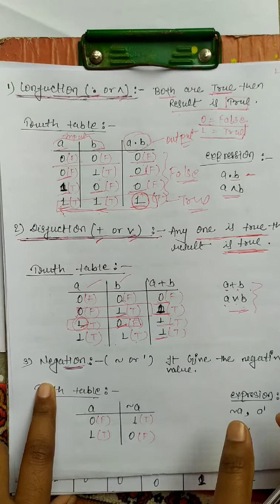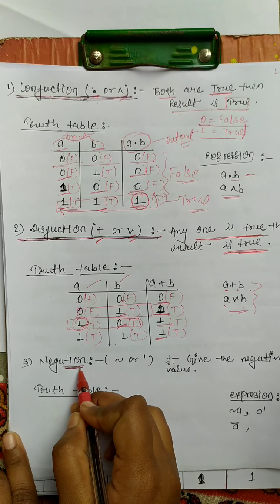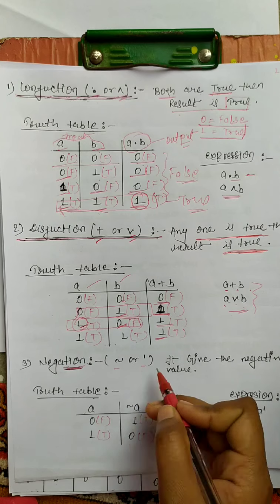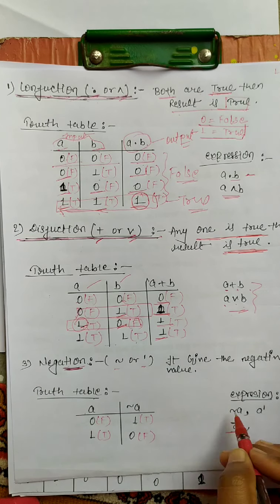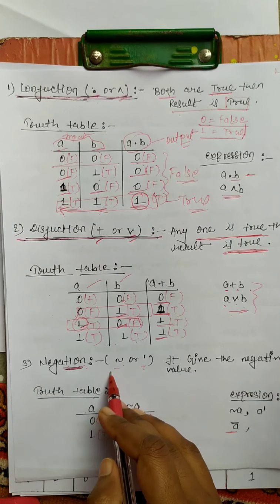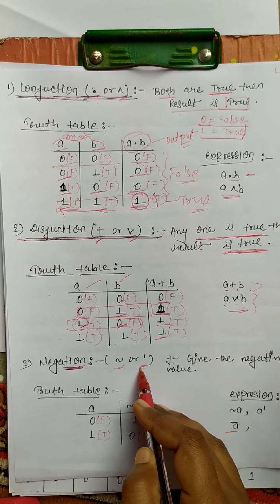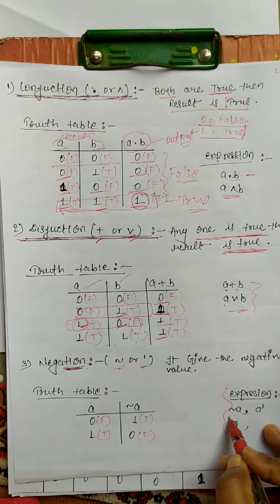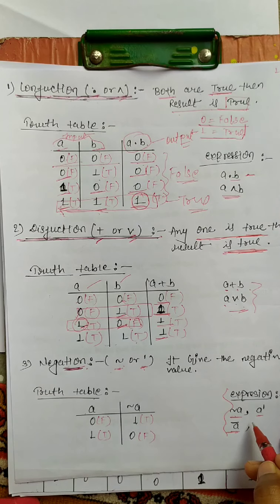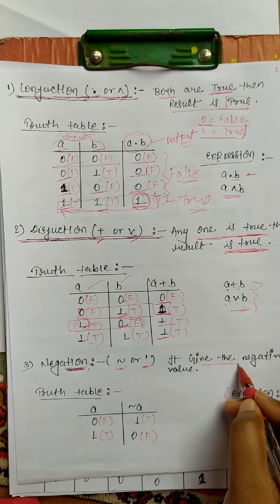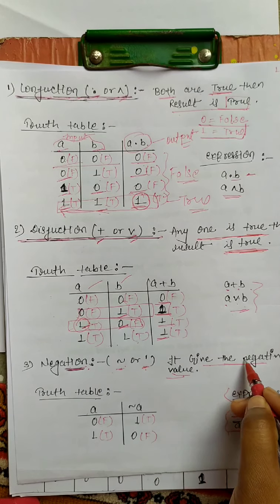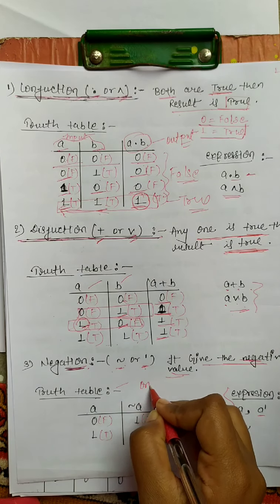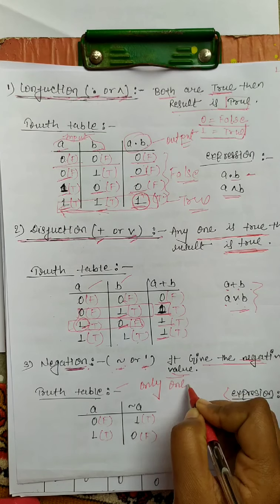Next one is negation. Negation is denoted by not sign, dash sign, or bar sign. The expression of negation uses the not sign, dash sign or bar sign. It gives the negative value. Here it takes only one input.